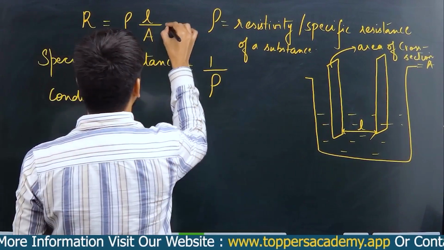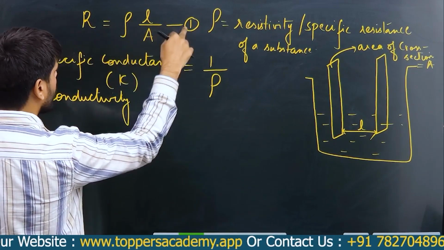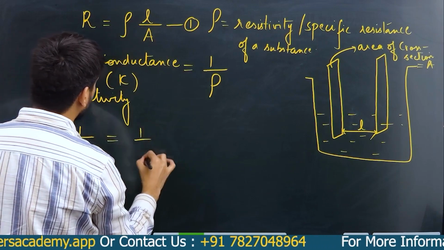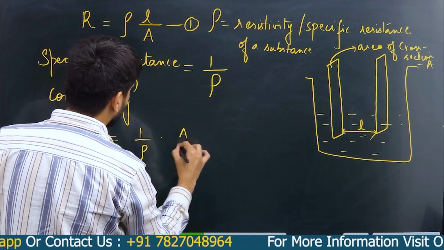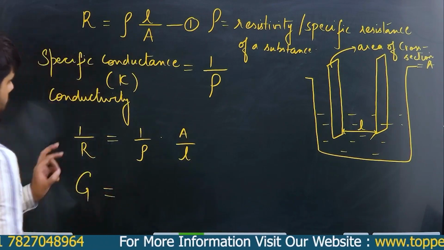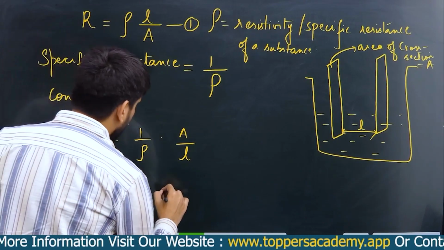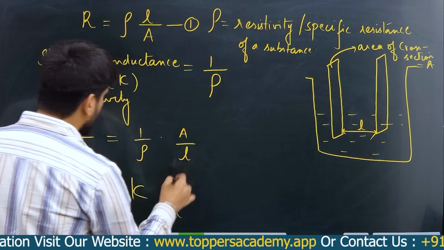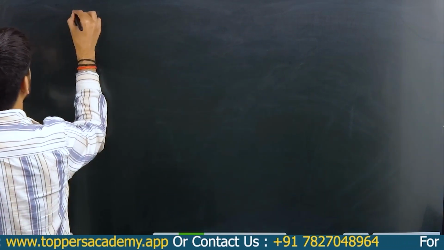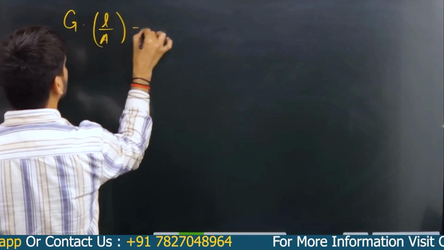Suppose I consider this to be equation number 1, so we just find the reciprocal of this. So 1 by R is equal to 1 by rho into A by L. Now 1 by R is your G, that is your conductance. 1 by rho is kappa, that is your conductivity, and this is A by L. Now if you take A by L to the LHS, this becomes G into L by A is equal to kappa.